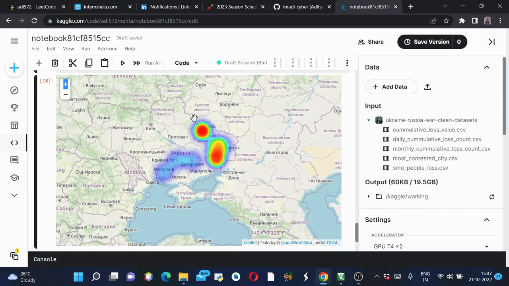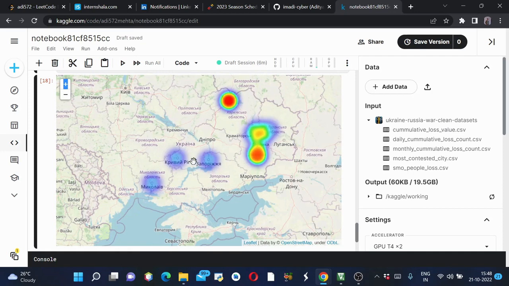As you can see, these areas were the most attacked ones, since these were near to the Russian border, and the areas which were far away from the Russian border, like this area, were protected, or you can say attacks were much less there.